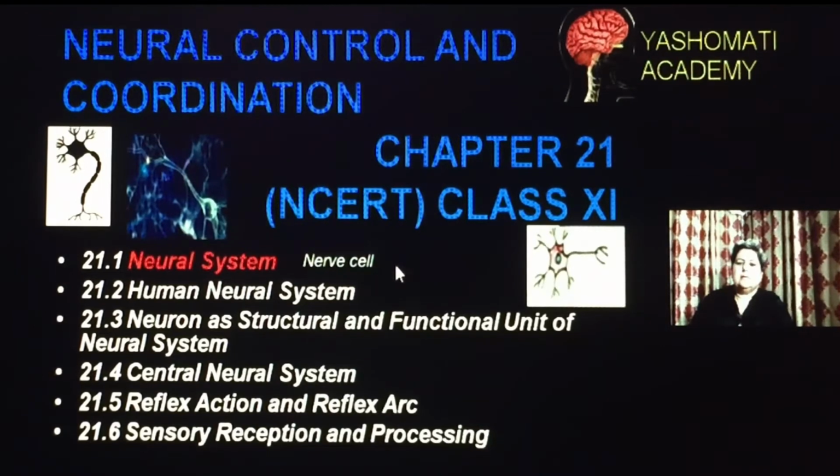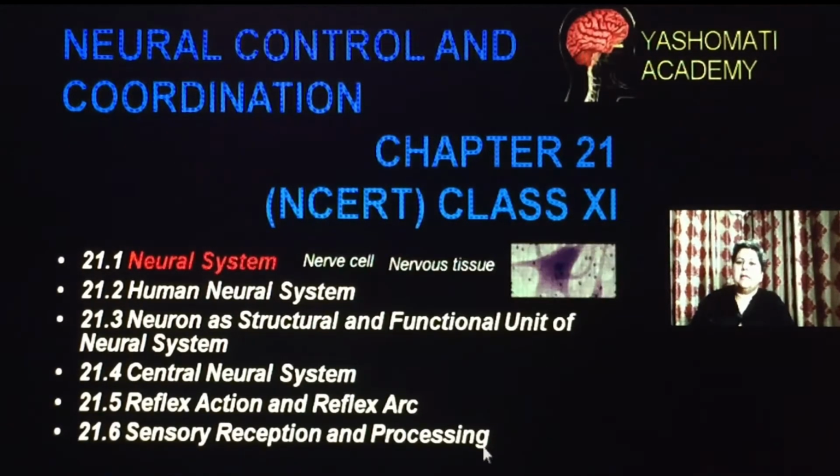Nerve cell means the cell which is performing the function of neural control and coordination. These nerve cells may be scattered all over the organism's body and they are performing the function of controlling and coordination. A nerve cell is also called a neuron. Here we will be discussing the example of a simple organism like Hydra, where nerve cells are present all over the body and they are controlling and coordinating.